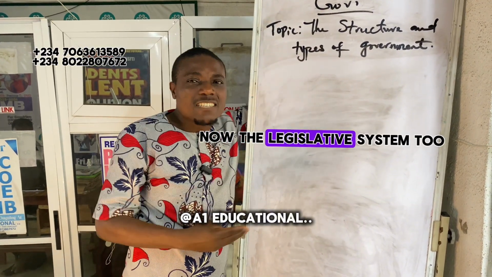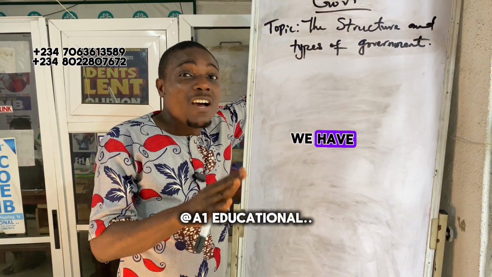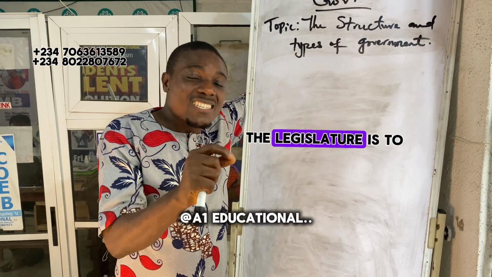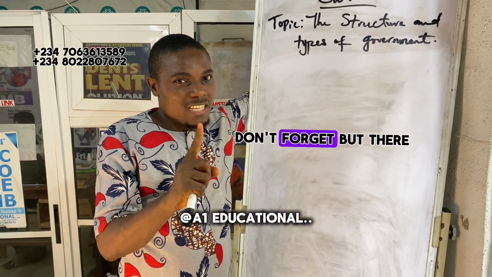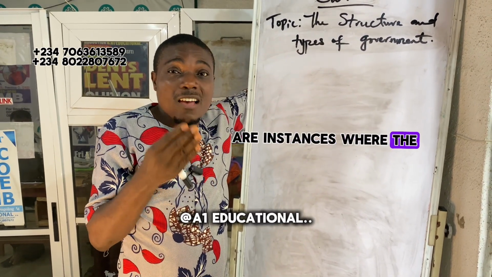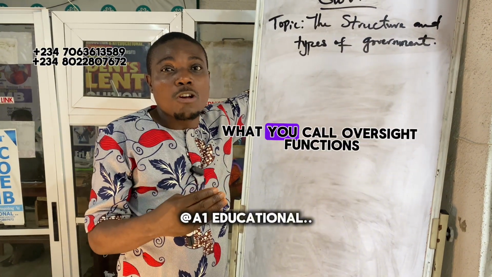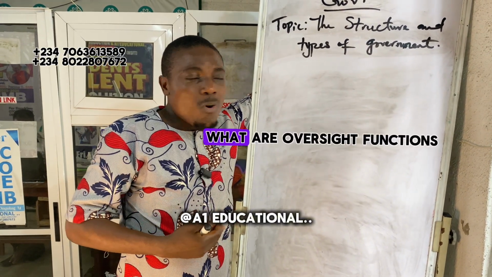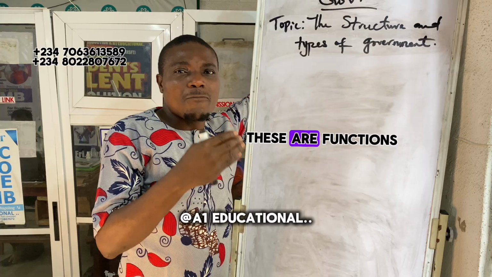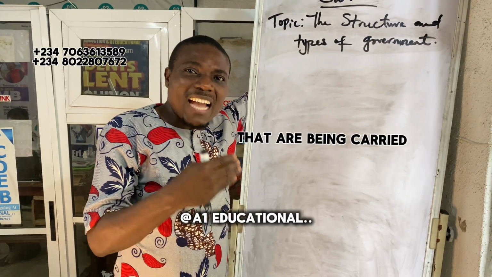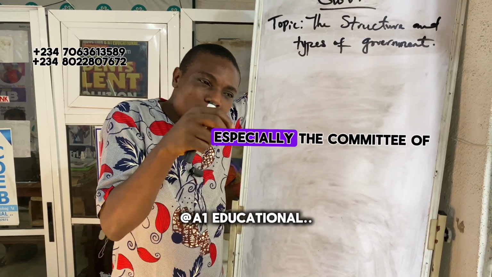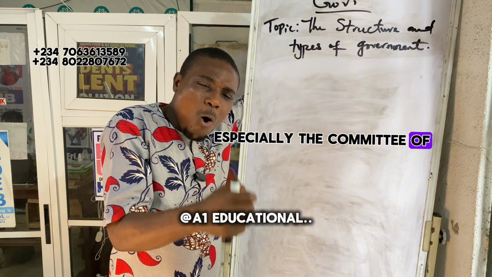Now, the legislative system too. The main function of the legislature is to make law, don't forget. But there are instances where the legislature also performs what they call oversight functions. What are oversight functions? These are functions carried out by the legislature, especially the committees.